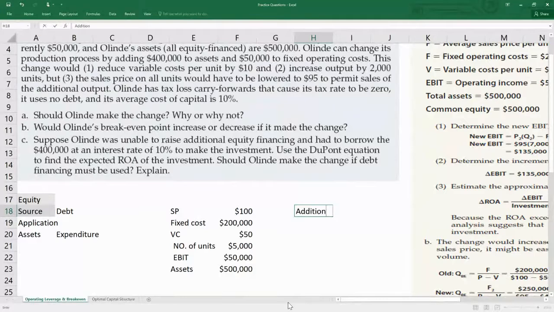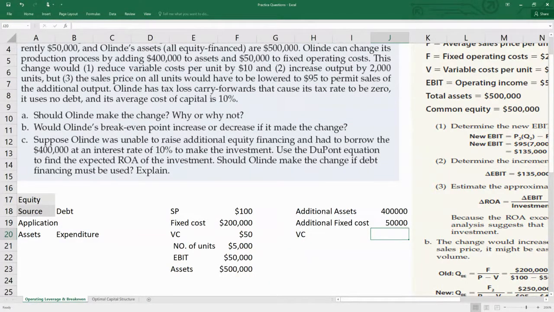So the additional assets are 400,000. The additional fixed operating cost is 50,000, so additional fixed cost is 50,000. This change would reduce variable cost per unit by 10.